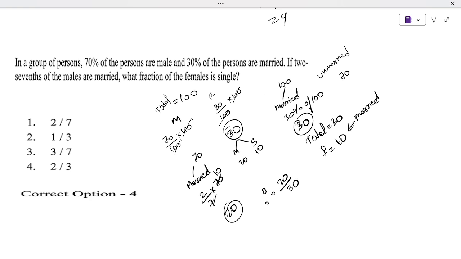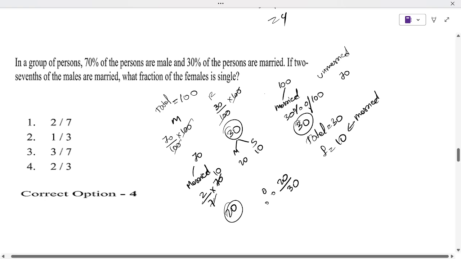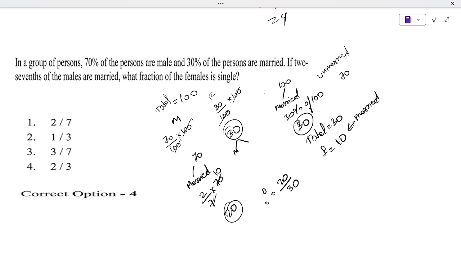So 2 times, 3 times. So the answer is what? 2 by 3. That's the answer, 2 by 3.